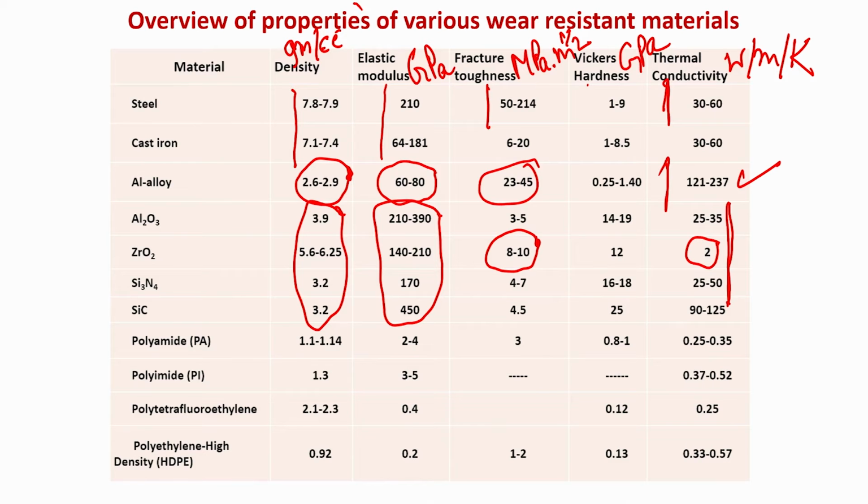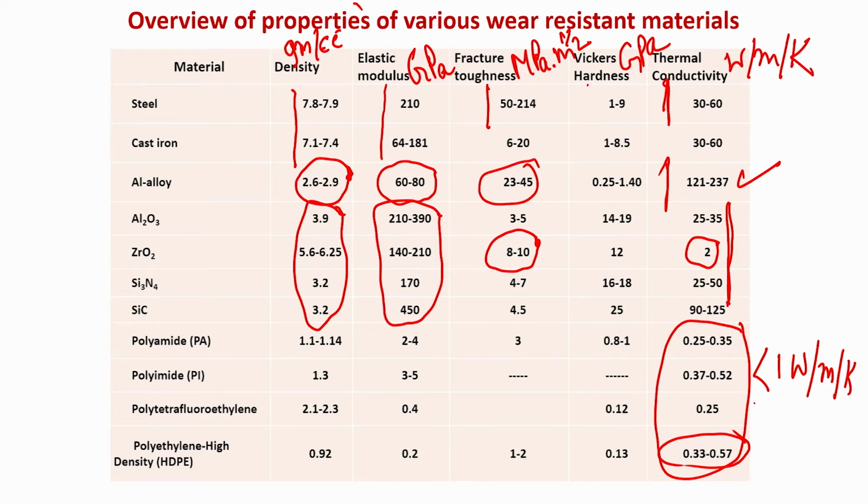Now, if you move to polymers, for example, the polymers which are used like polyethylene, high density polyethylene, the thermal conductivity is even lower. Most polymers have thermal conductivity less than 1 watt per meter per Kelvin, and elastic modulus is even lower, orders of magnitude lower, as I told you earlier.